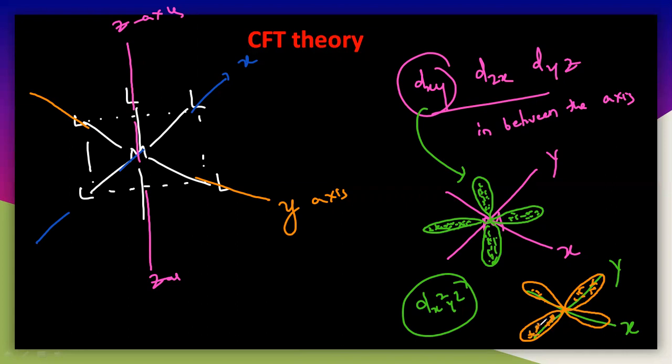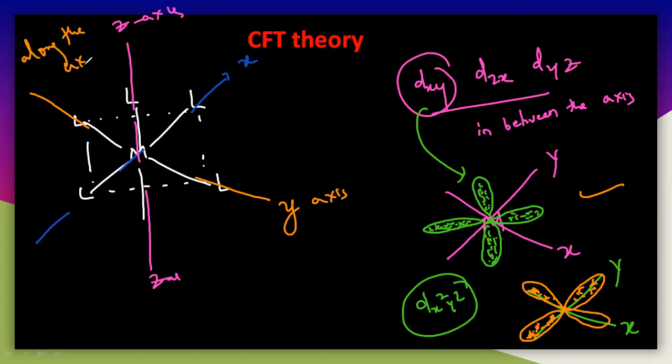So there are 2 types of orbitals here. One has the electron cloud in between the axis, but in the second case it is along the axis. So what happens here? Now all the 6 ligands are approaching the metal along the axis.